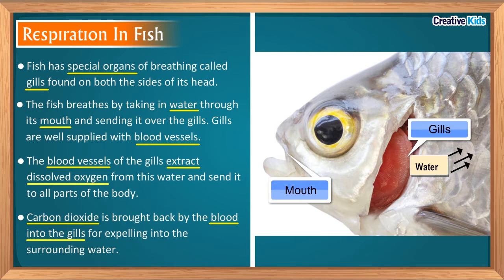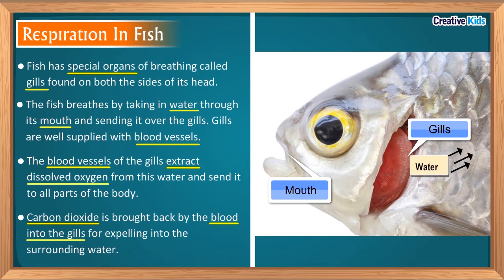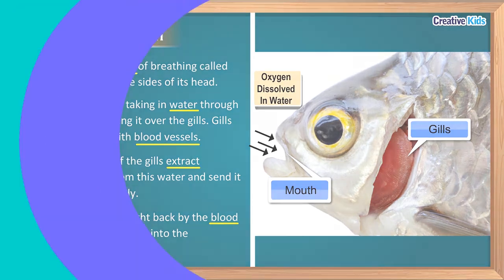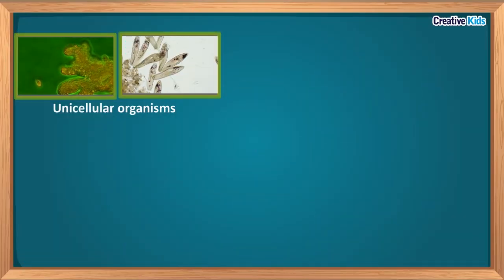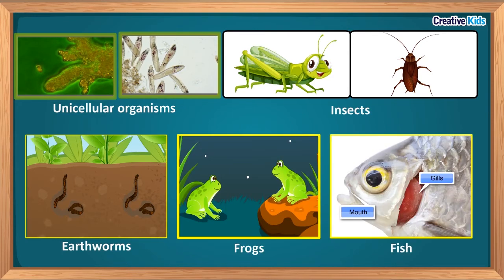The blood vessels of the gills extract dissolved oxygen from this water and send it to all parts of the body. Carbon dioxide is brought back by the blood into the gills for expelling into the surrounding water. So we have discussed how unicellular organisms, insects, earthworms, frogs and fish breathe.